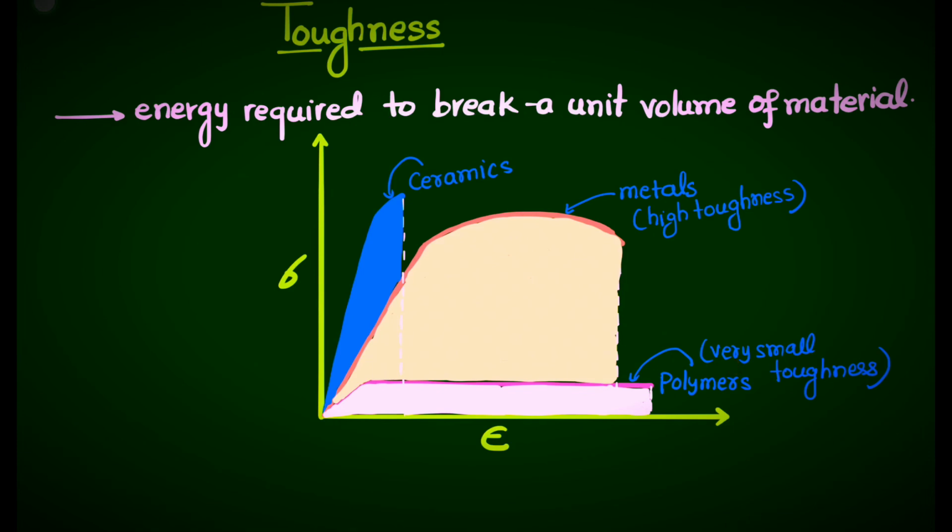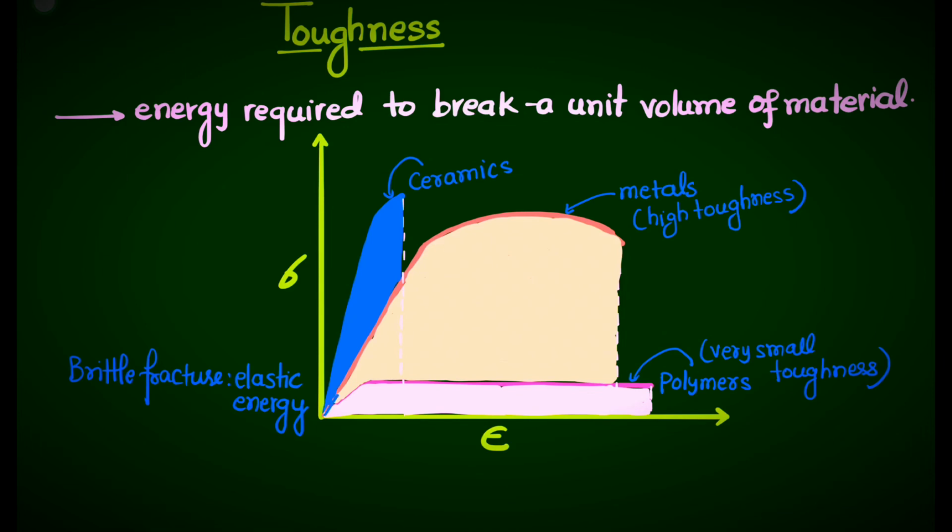Now ceramics basically go through brittle fracture. So we can say for brittle fracture we have only elastic energy associated with that. But for metal we have ductile fracture.